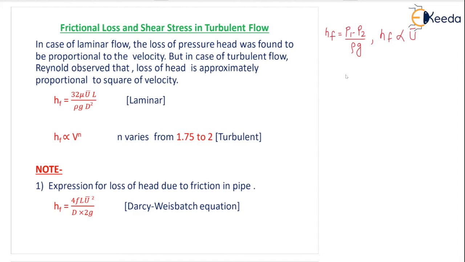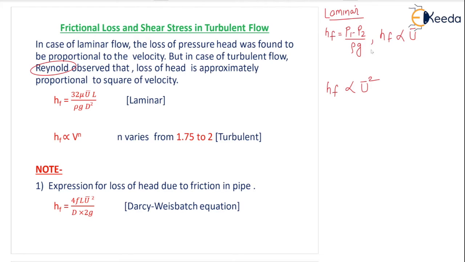But in case of turbulent flow, Reynolds did the experiment and observed that the loss of head HF is approximately proportional to the square of velocity. We have already seen the expression for HF for laminar flow.